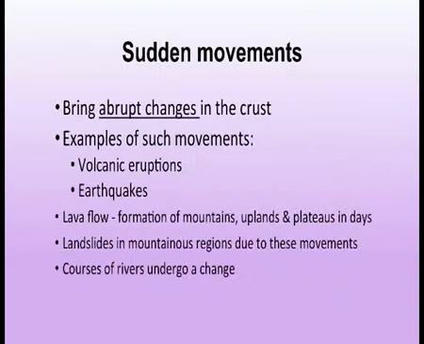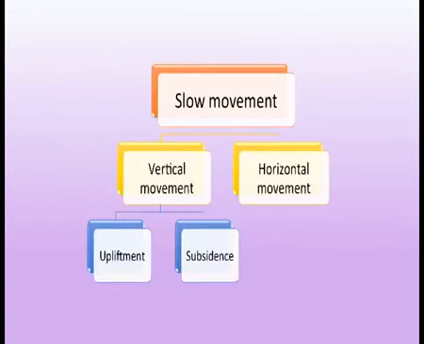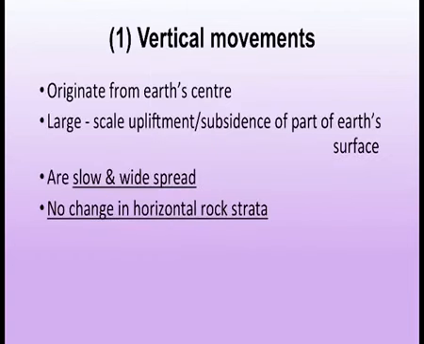The second type of forces are sudden movements. These bring abrupt, sudden changes on the Earth's crust. Examples of such movements are volcanic eruptions and earthquakes. Lava flow and landslides are all sudden movements that take place on the Earth's surface. Now slow movements are again of two types, vertical movement and horizontal movement. Vertical movement is again of two types, upliftment and subsidence. Now we will be dealing with vertical movement, which is a type of slow movement.